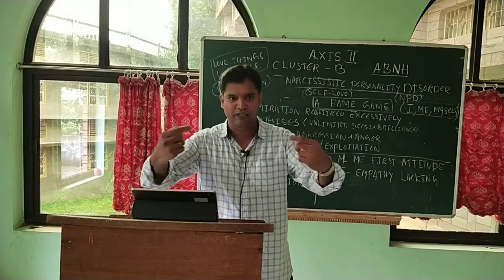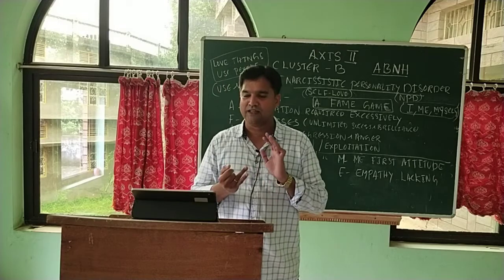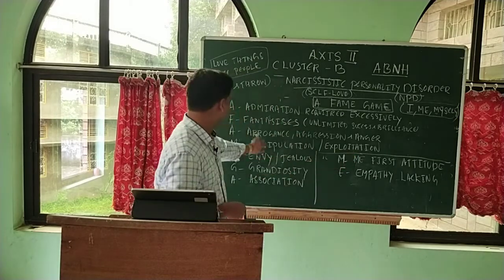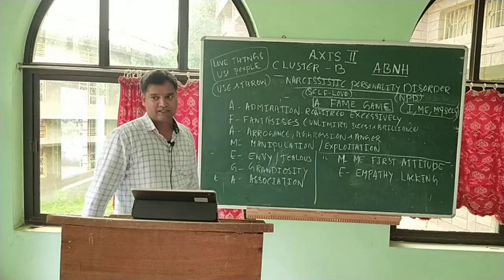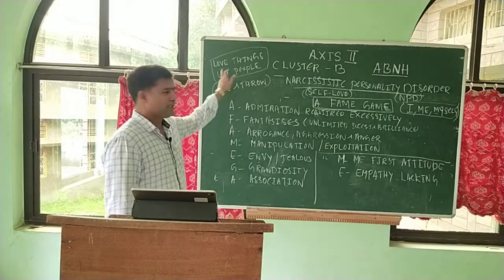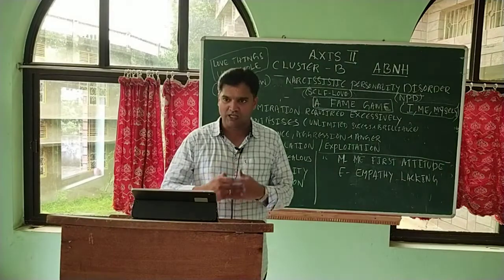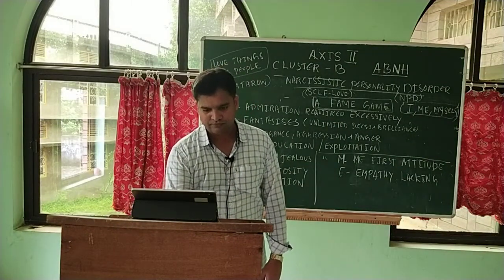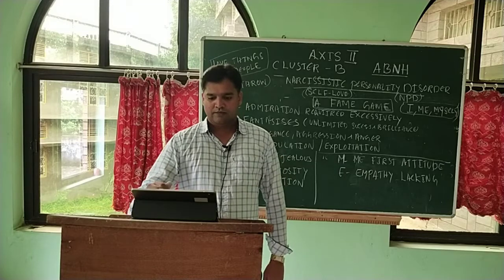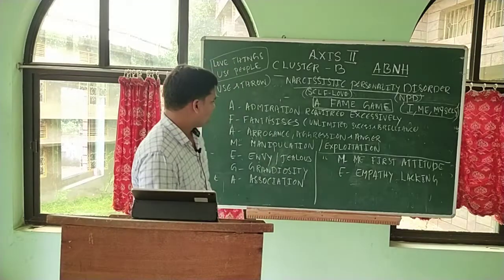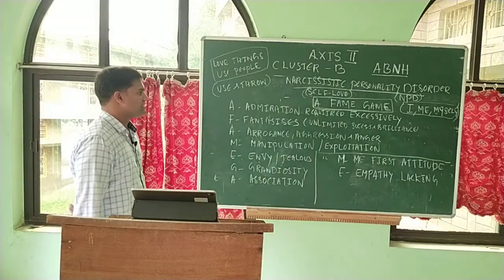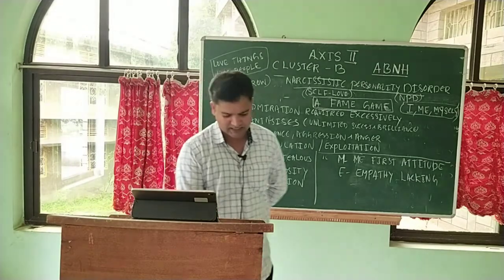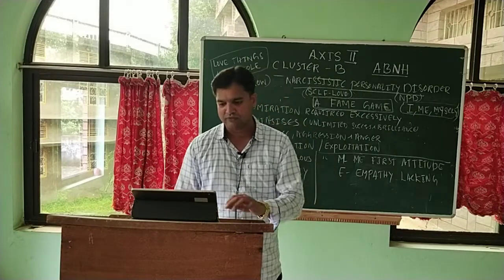Everything is oriented towards the self. I, me, myself. Me first attitude. No empathy. They are use and throw personalities. They love things and use people, whereas we are called to use things and love people. They reverse the order. So that is this personality called narcissistic personality disorder, NPD. All these characteristics, everything is rooted in self-love.